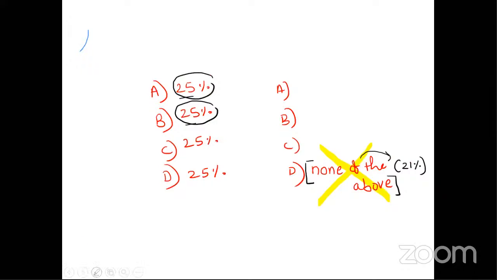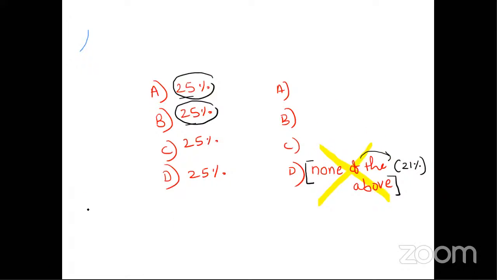Think twice before ticking or clicking at that option, because there was a meta study. Meta study is nothing but study of study, wherein n number of MCQs were studied, and these things were derived on the basis of analysis. So chances of none of the above is only 21%.